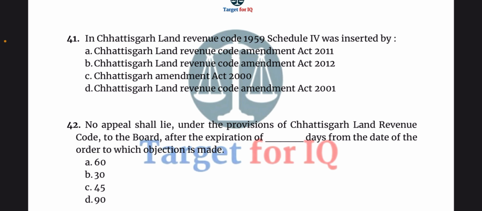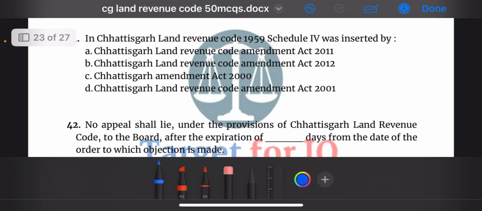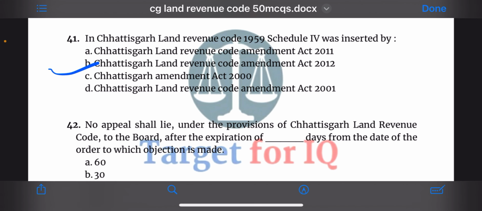Next question, in the Chhattisgarh Land Revenue Code 1959, Schedule 4th was inserted by: A. Chhattisgarh Land Revenue Code Amendment Act 2011, B. Chhattisgarh Land Revenue Code Amendment Act 2012, C. Chhattisgarh Amendment Act 2000, D. Chhattisgarh Land Revenue Code Amendment Act 2001. The correct answer is option B. Chhattisgarh Land Revenue Code Amendment Act 2012.